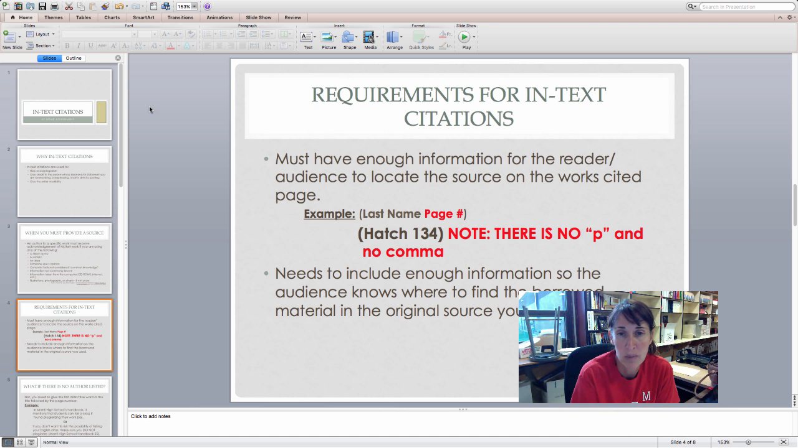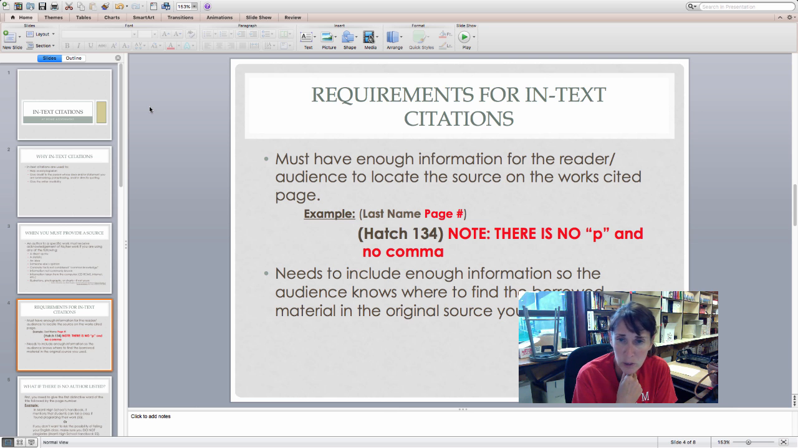What are the requirements? Because there is a specific way in MLA format that must be completed for you to have an in-text citation considered correct. First of all, you must have enough information for the reader or the audience to locate the source on the works cited page based on the information that you've given.